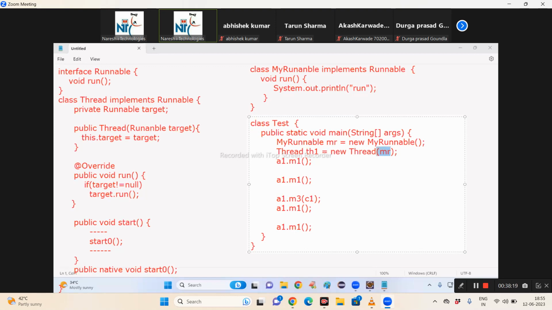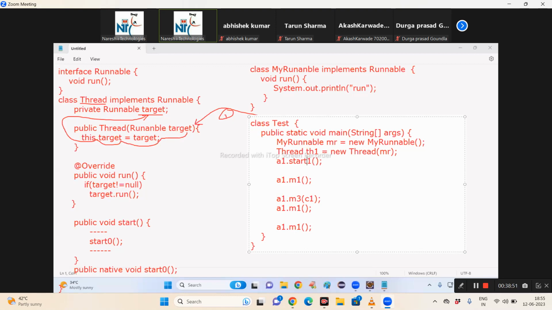MR is passed as an argument to the constructor. Then inside the constructor, the passed MR object is stored in the current object's target variable, first step. Now tell me, is the thread object just a thread object, or a thread object with my Runnable object? Then next, you are calling A1 dot start, or nothing but TH1 dot start.